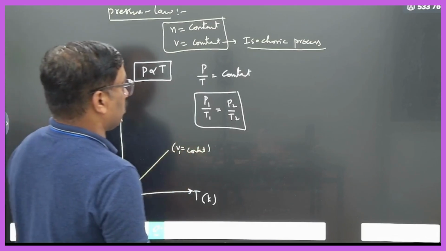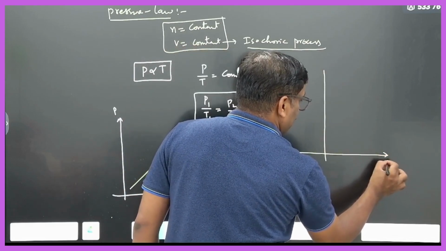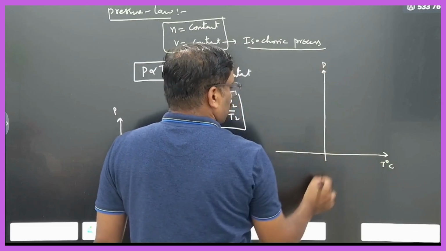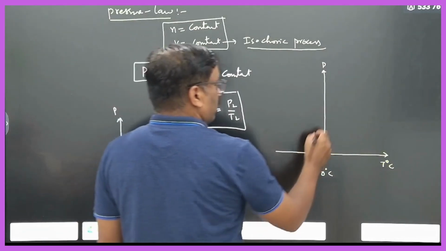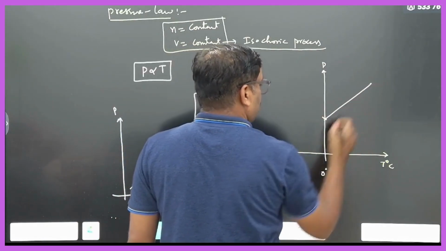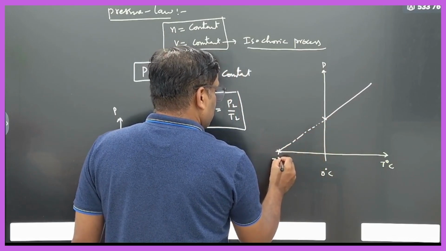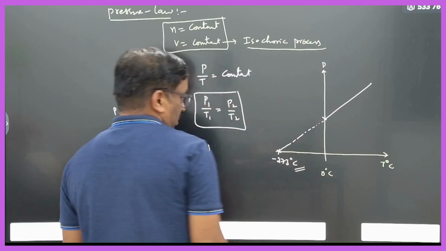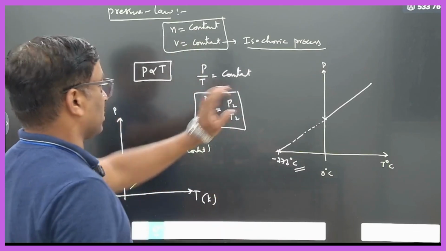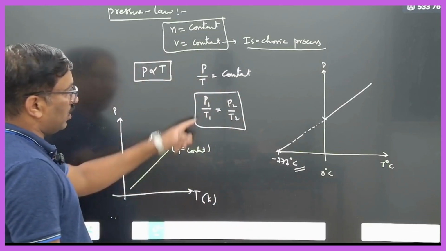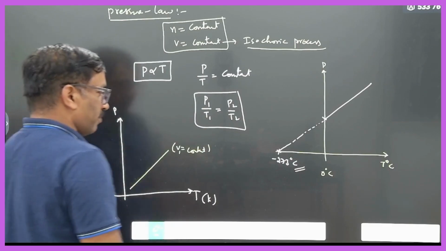Clear? So again, if you are taking temperature in degree centigrade, this is the pressure. So at 0 degree centigrade, a certain amount of pressure is still exerted, no? So pressure will not become 0 there, it will be a straight line. Pressure will become 0 only at minus 273 degree centigrade. Clear? So if you are calculating on the Celsius scale, the graph will be like this. Clear?